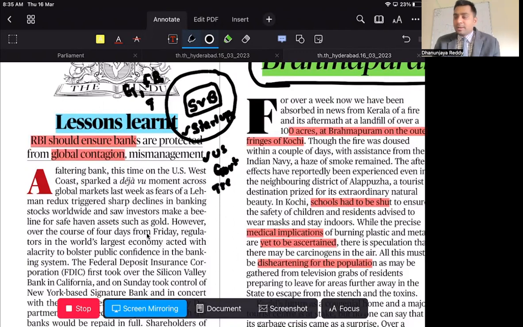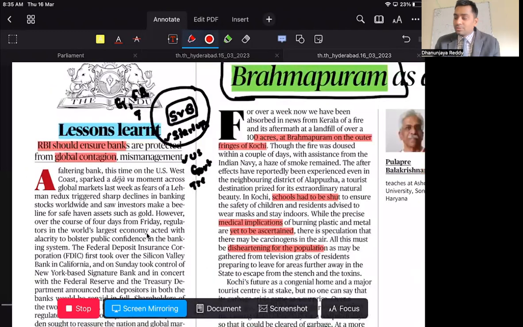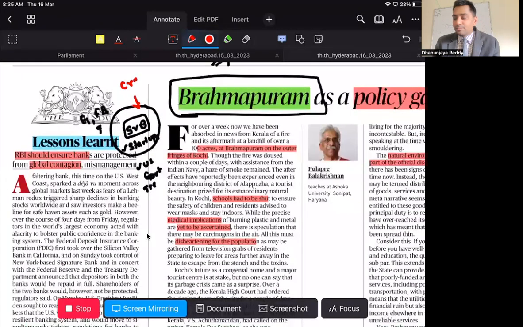Despite this, Silicon Valley Bank has failed. Why? Because it allowed cryptocurrency issuers to trade on it. Because of these cryptocurrencies, the entire Silicon Valley Bank went into a debacle. What lessons does India have to learn from this?